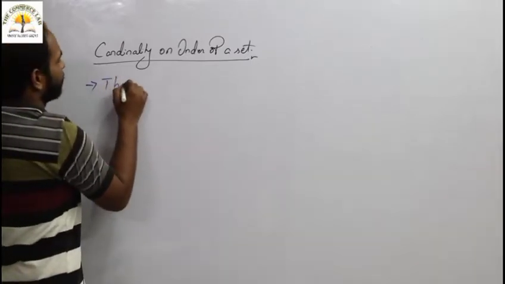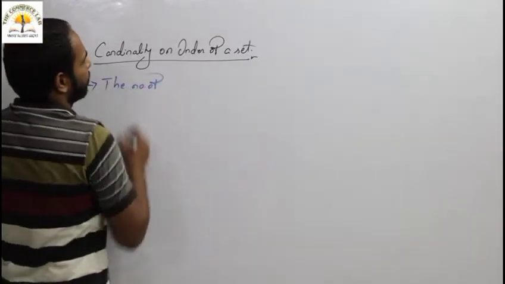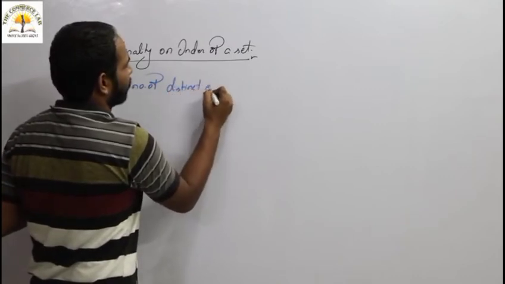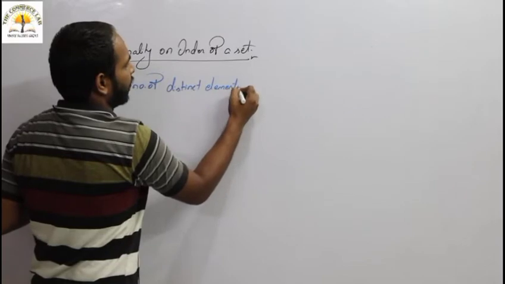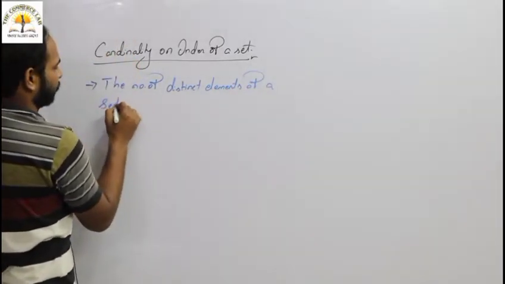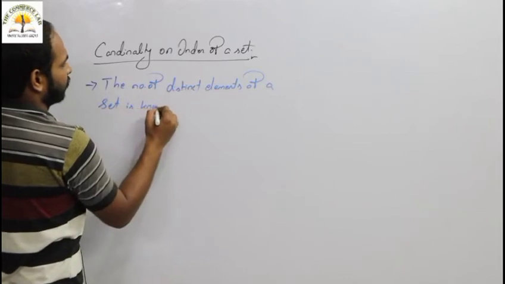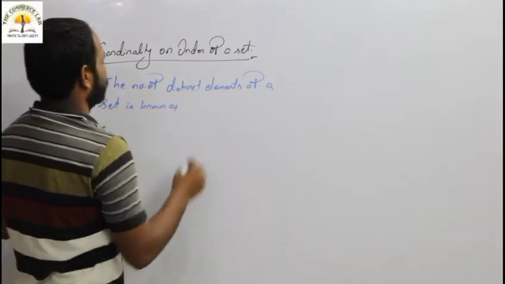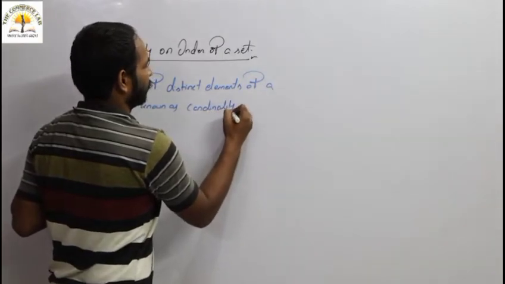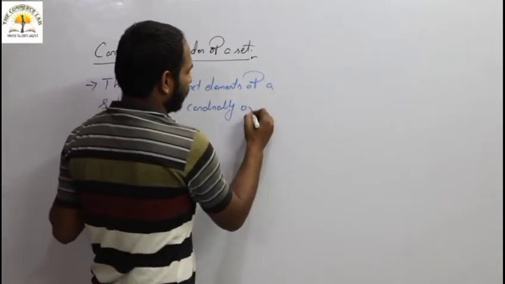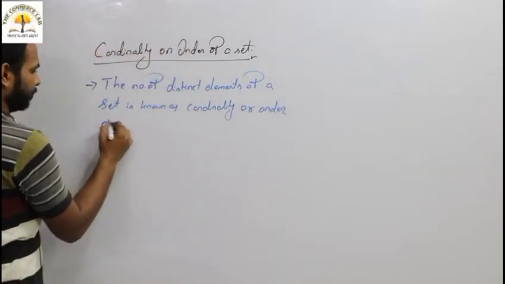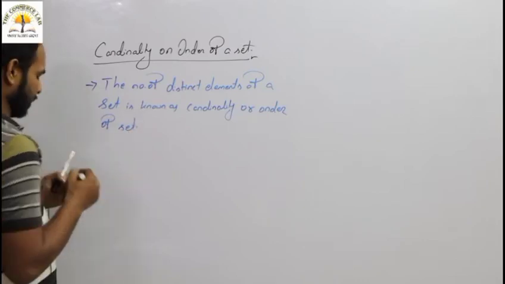The number of distinct elements of a set is known as the cardinality or order of a set.